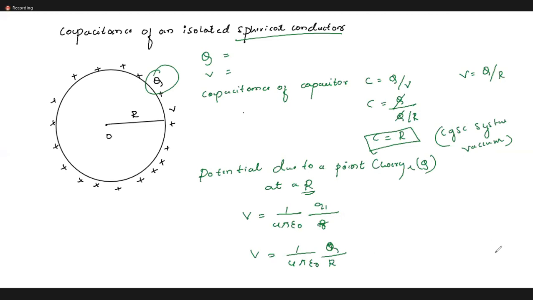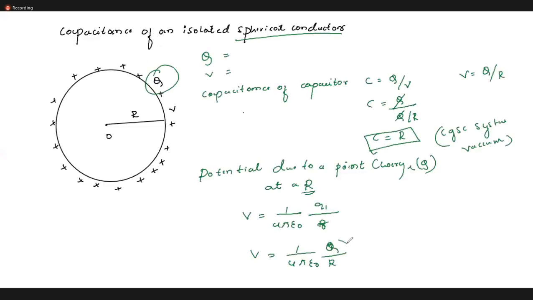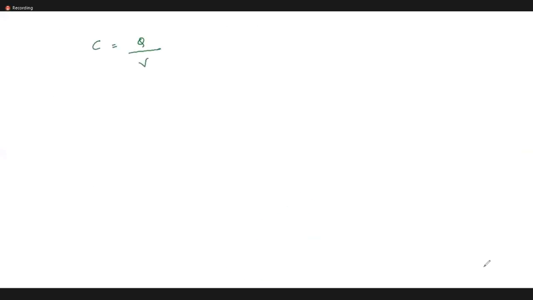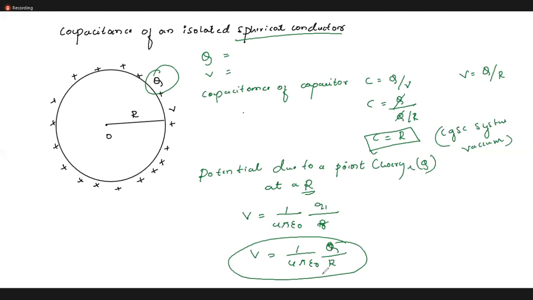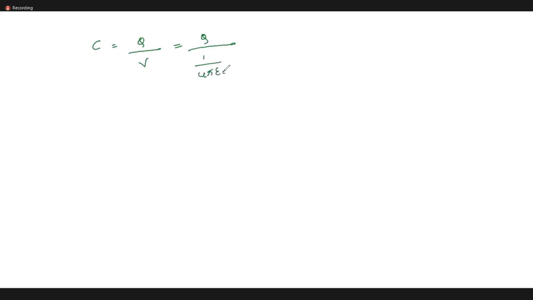So now can you tell me what is the capacitance? C is equal to Q by V. So what is the V I got in the last equation? V is equal to how much? V is equal to 1 by 4 pi epsilon naught into Q by R. So let me cancel Q and Q.